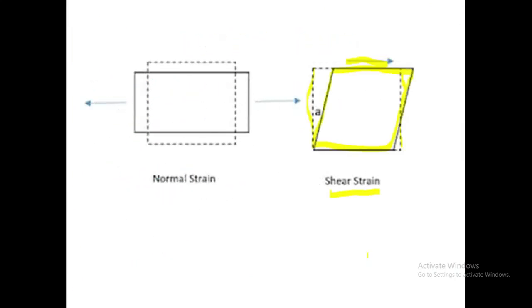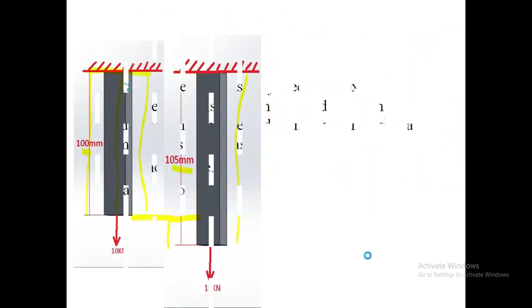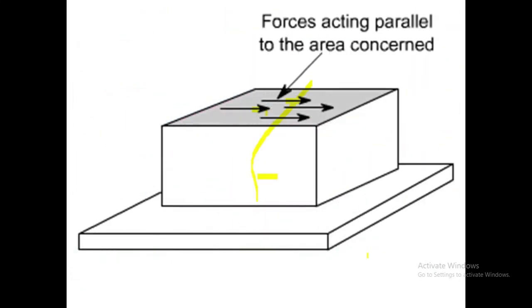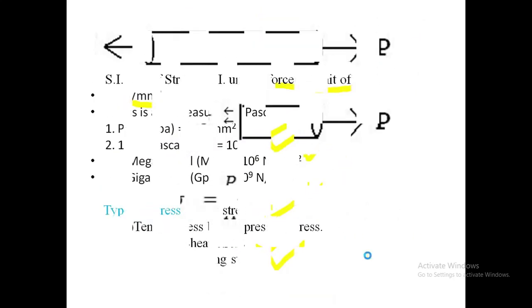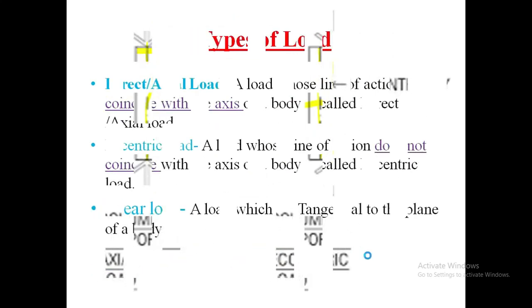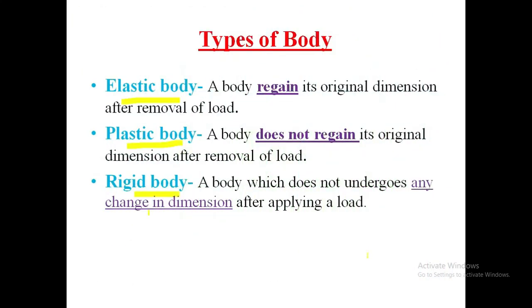Again, I will repeat all the points. In the theoretical part, first we discussed types of body. There are three types of body: elastic body, plastic body, rigid body. In an elastic body, the body regains its original dimension after removal of load. In a plastic body, the body does not regain its original dimension after removal of load.